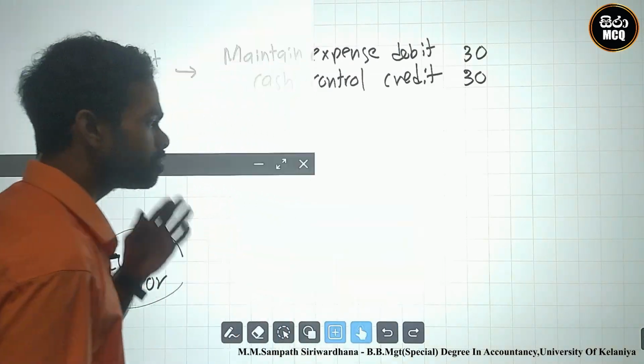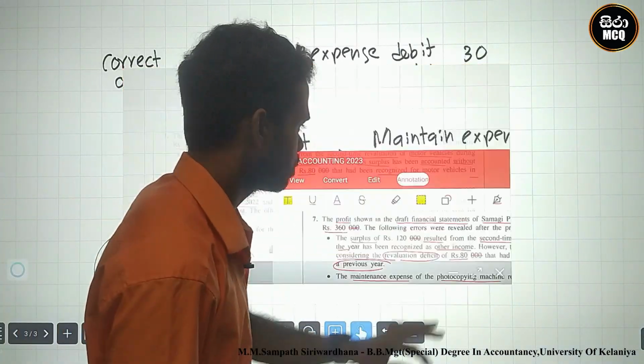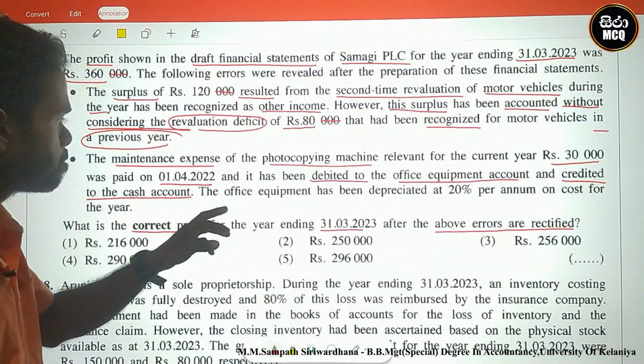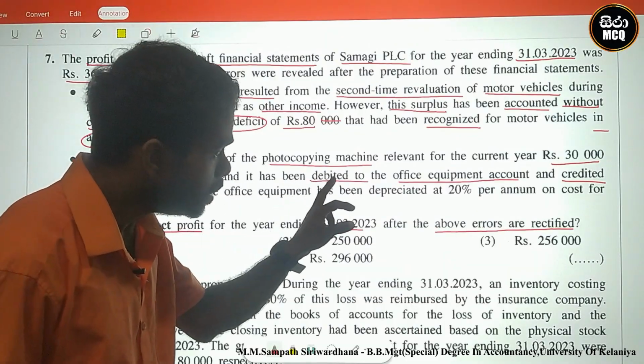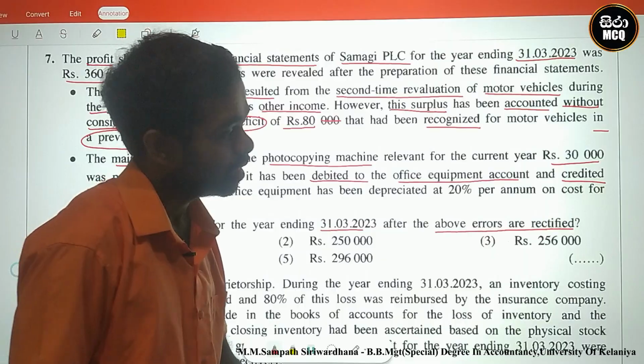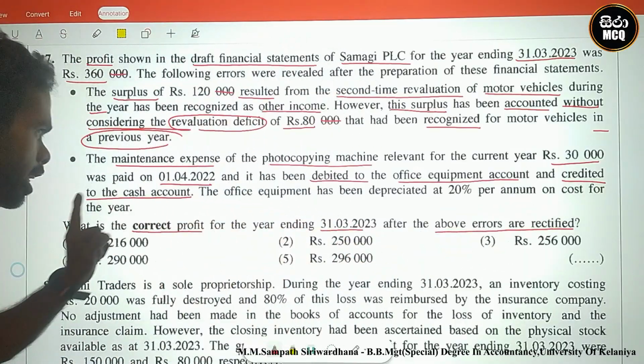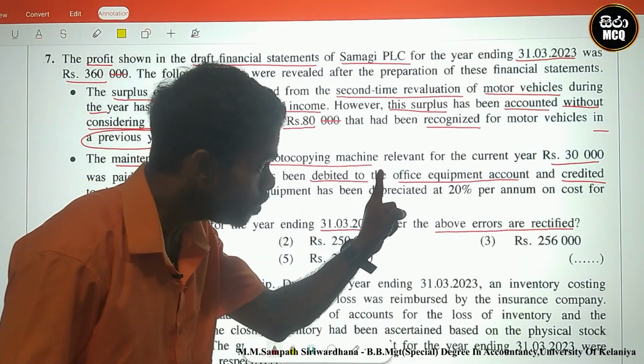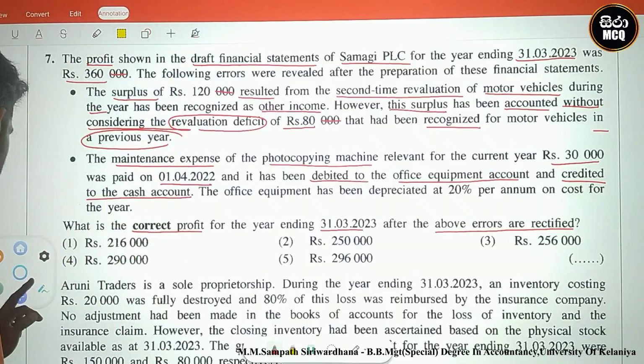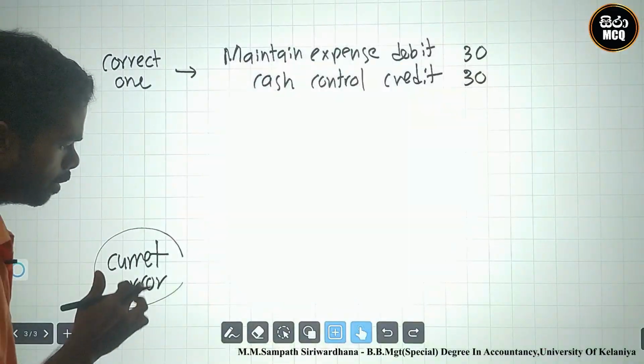They said that it has been debited to office equipment and credited to cash account. Debited to office equipment account. Okay, there's no change of value.